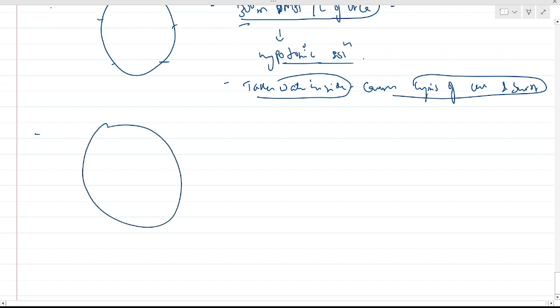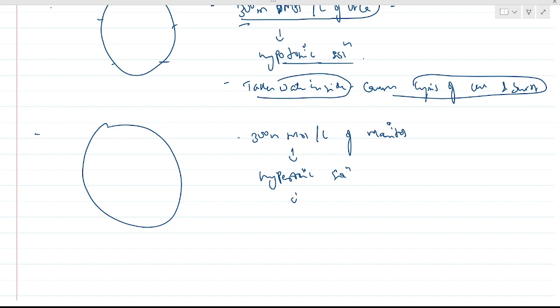In the third scenario, the cell is subjected to 300 millimole per liter of mannitol. This is considered a hypertonic solution. So this cell has water washout, with simple cell shrinkage.